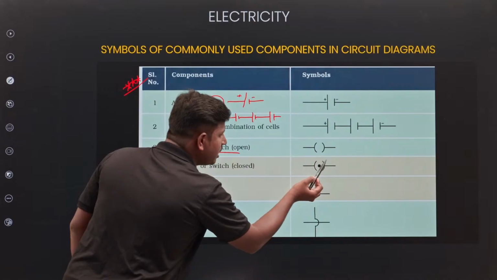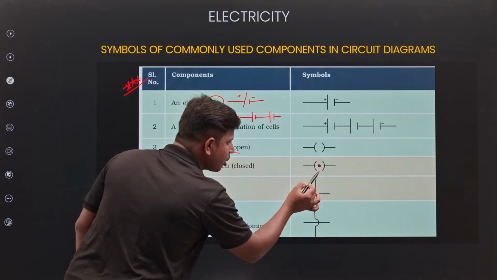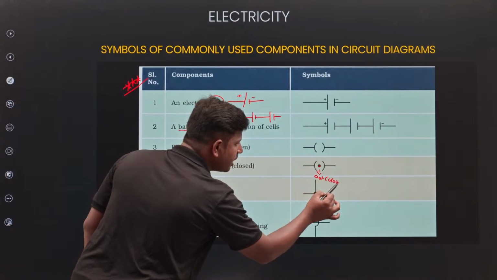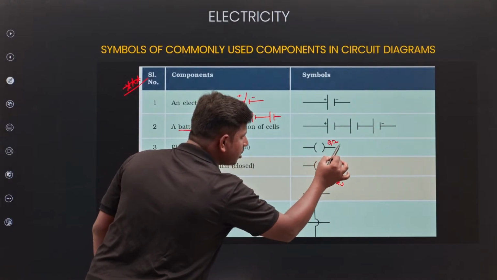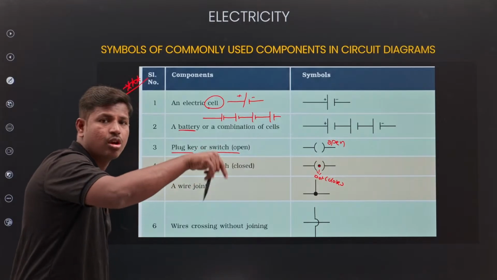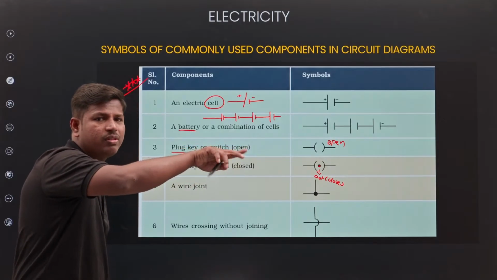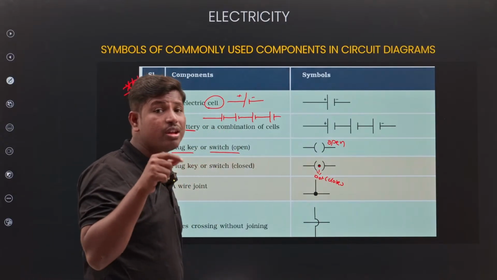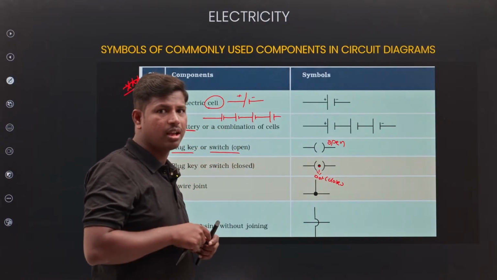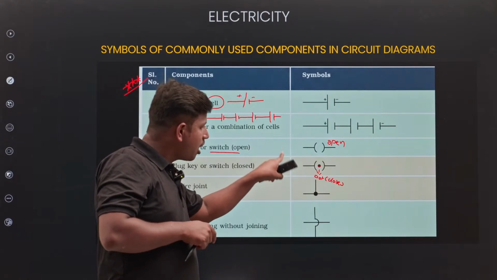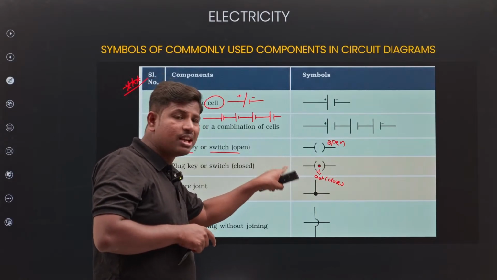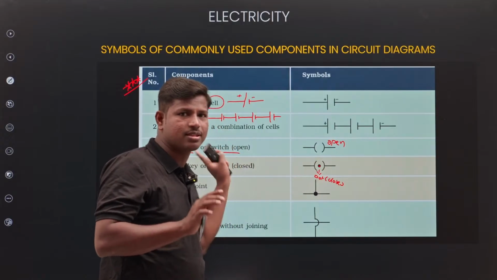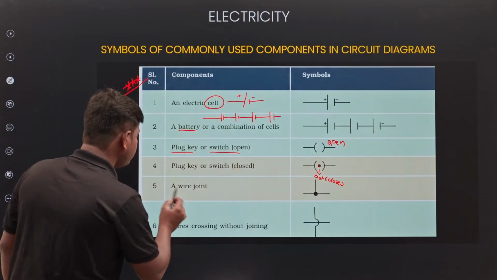See, look at the difference. Here, there is a dot. If dot is present, it means it's closed. If there is no dot, it means it's an open circuit. Switch on, switch off. Both will be there. On means circuit is closed. How can you represent? For suppose there is a switch here. I switch it on. How can you represent the diagram? With a dot. Open means no dot. That's it. Simple.